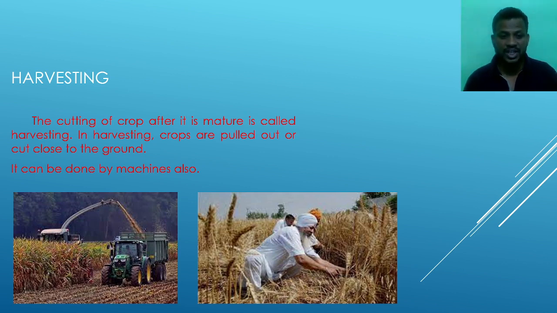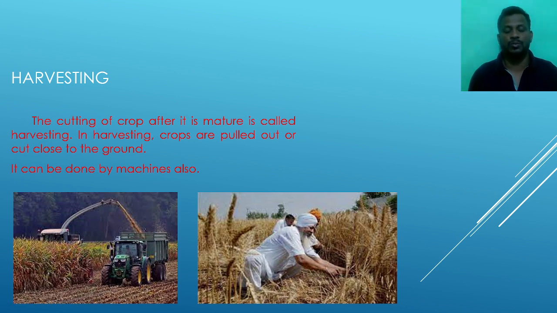In harvesting, crops are pulled out or cut close to the ground. By two methods we harvest the plant. First one is we directly pull up the plant, as in grams. In the grams plant, we pull the total plant out from the soil.